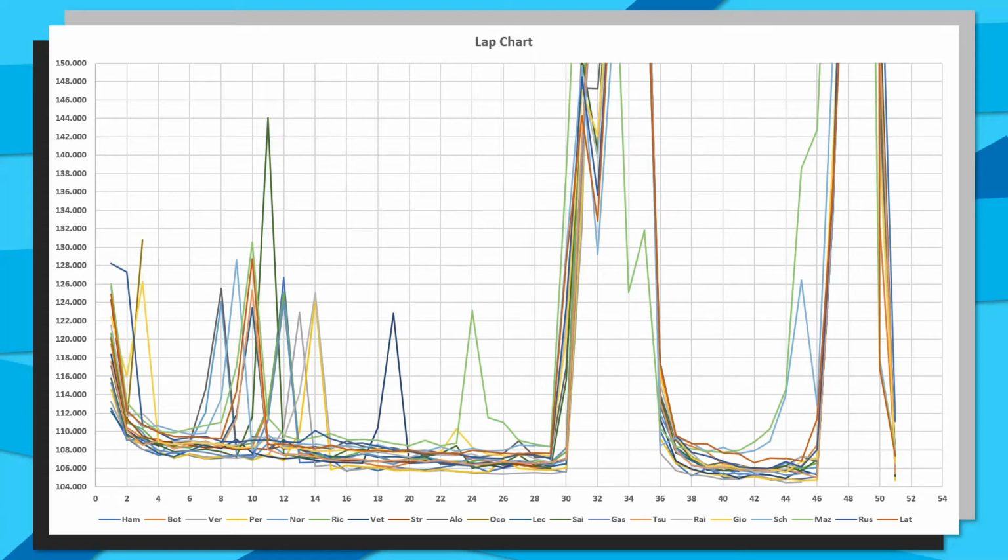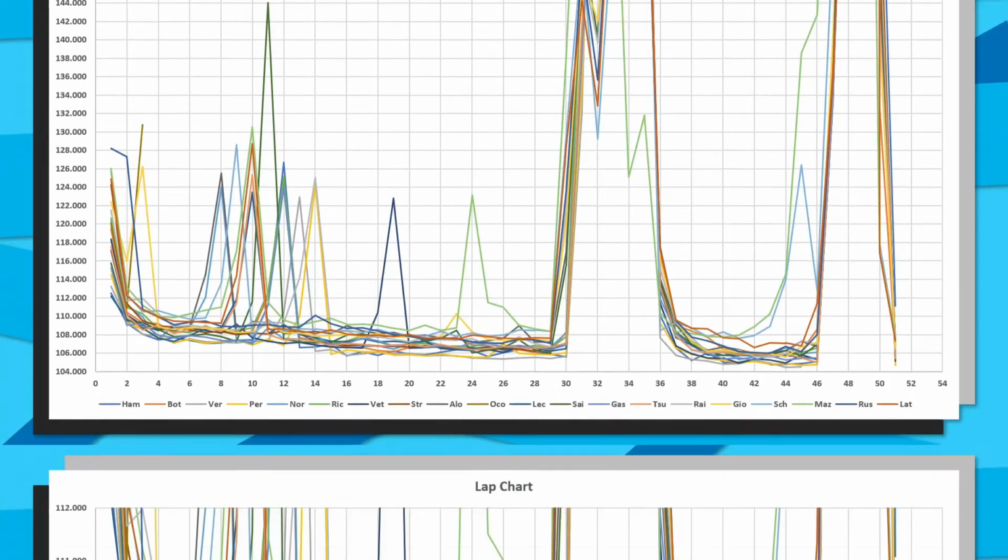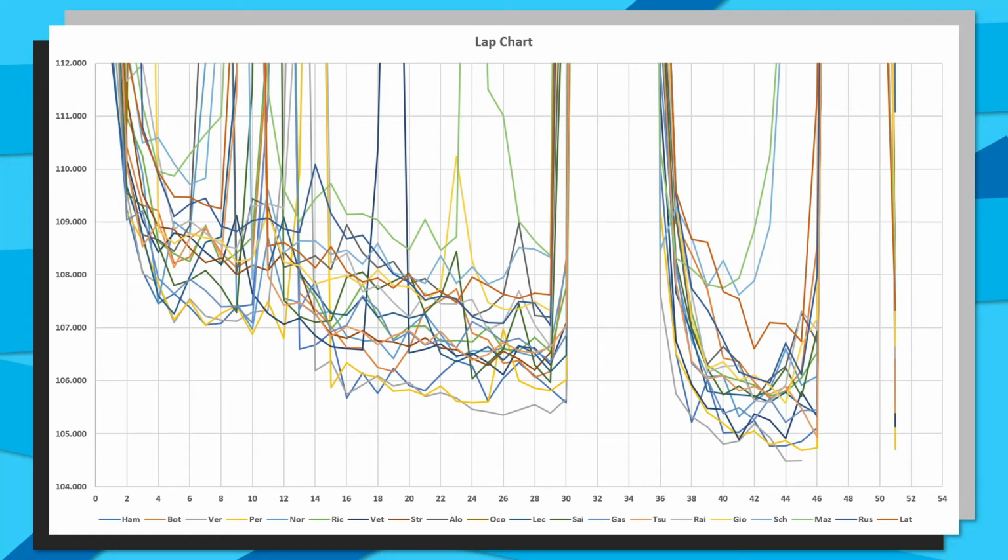And then just taking a zoomed in look of this section of the lap chart, so we can see in detail who was going quickly and where they were going quickly. We can see some bands of racing, but unfortunately they are not as clear as the Spanish Grand Prix bands of racing. But by these blue arrows here, we can see a nice clearly defined front pack, mid pack, and also a back pack as well.